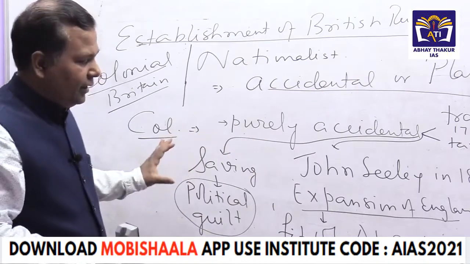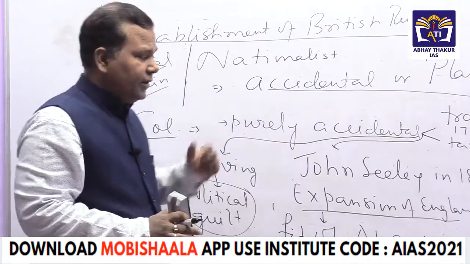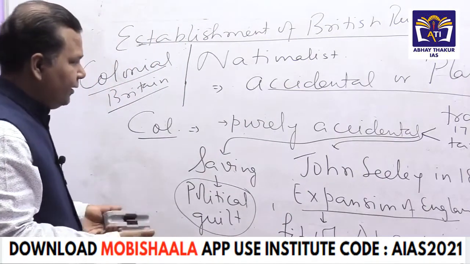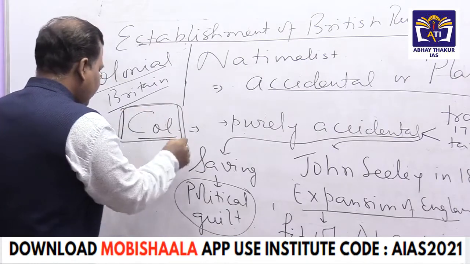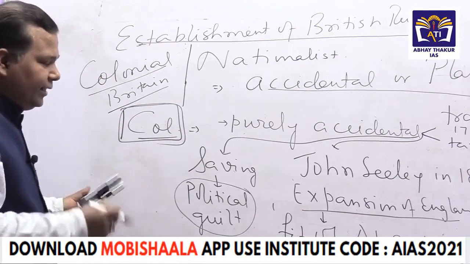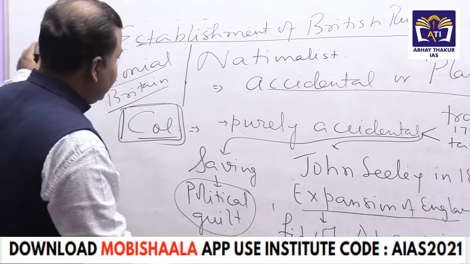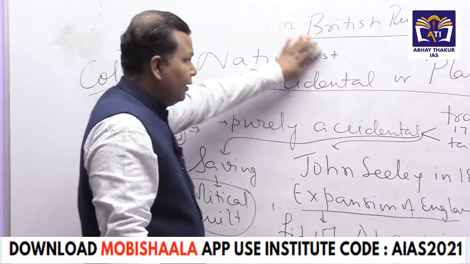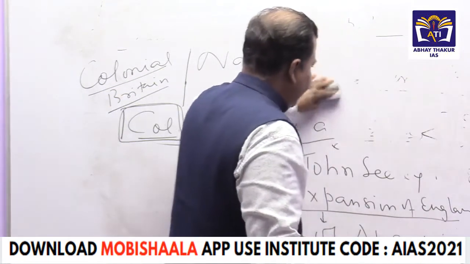And this started as a controversy from the book of John Seeley, that was Expansion of England. This is the view of the colonial historian. So this is the first thing you have to keep in mind. And when you are writing, you have to write this in brief, correct. Then, what are the nationalist historians saying? Nationalist historians are just opposite to this view. I am just writing here.